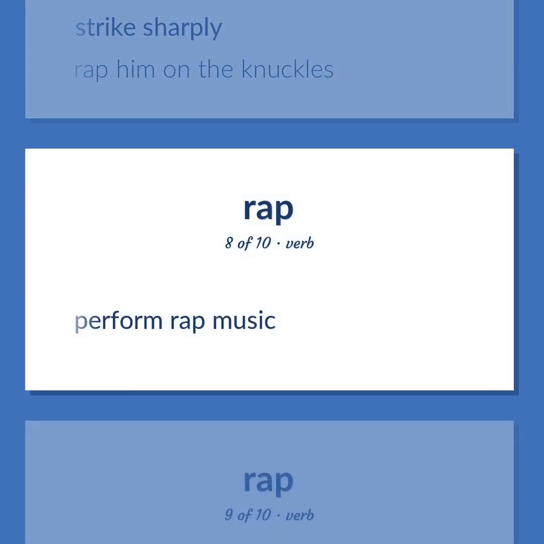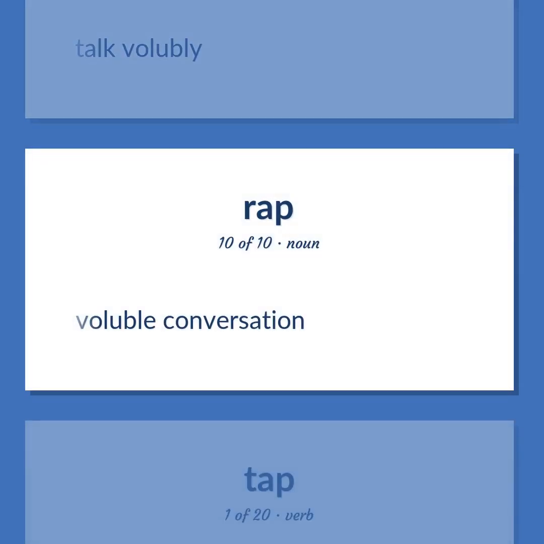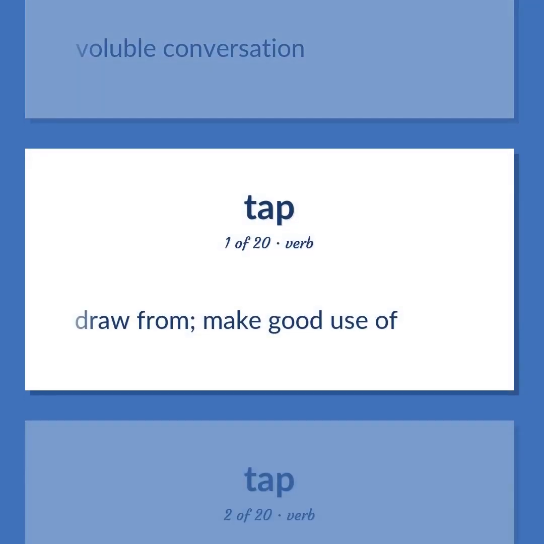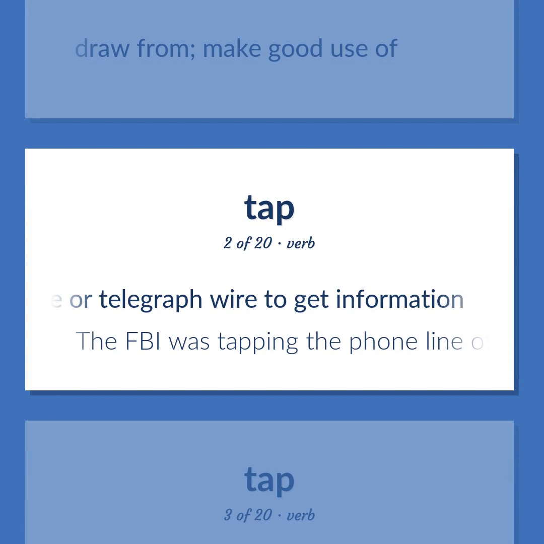Perform rap music. Talk volubly. Voluble conversation. Draw from. Make good use of. Tap a telephone or telegraph wire to get information. The FBI was tapping the phone line of the suspected spy.